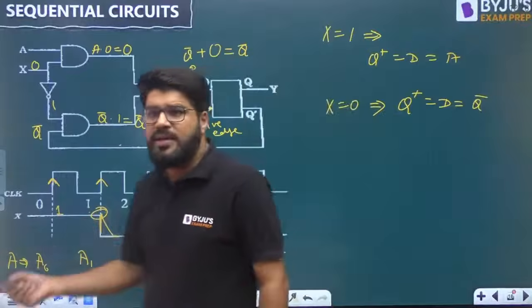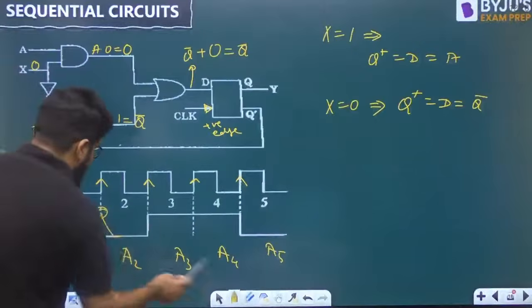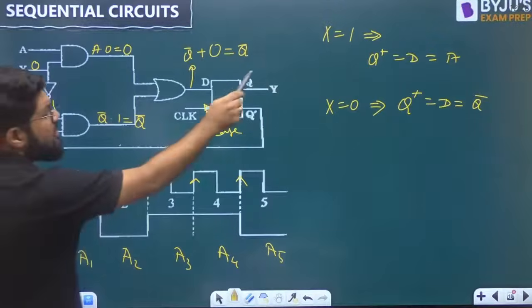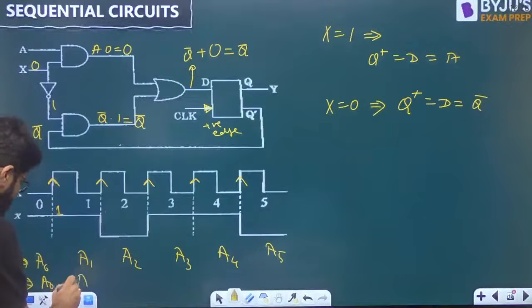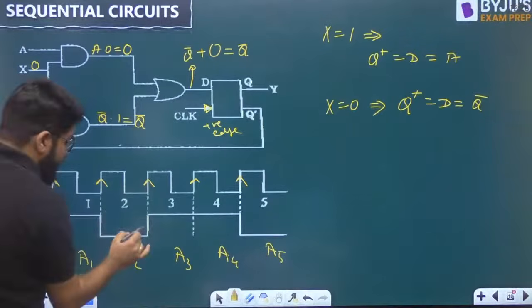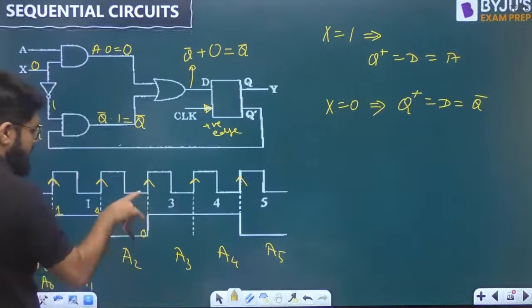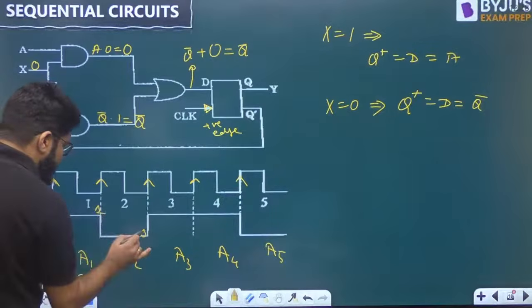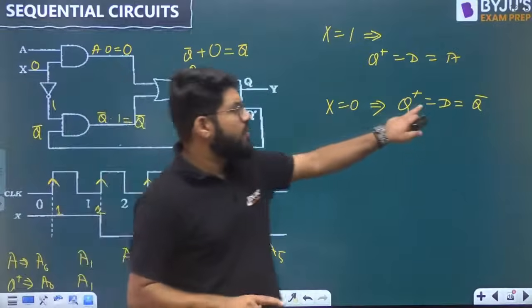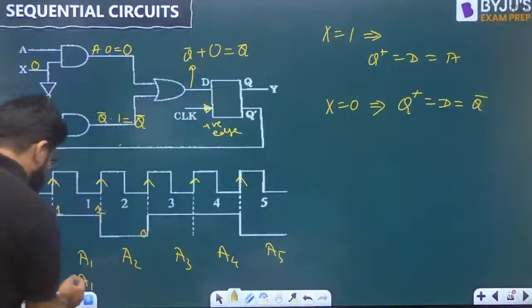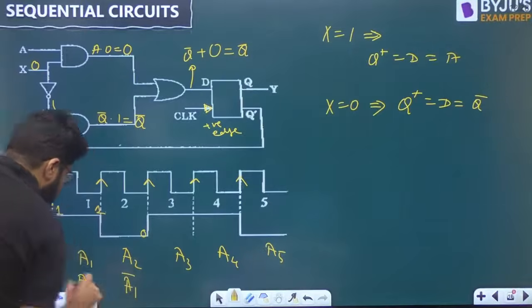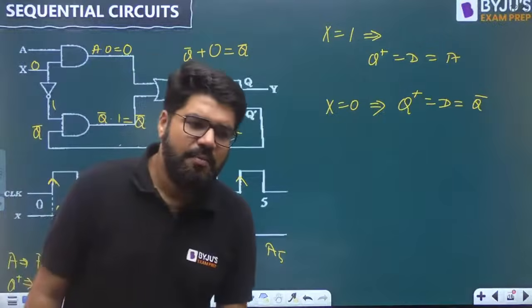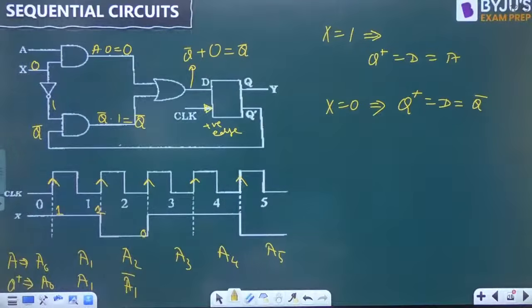If we go into a lot of detail, this is related to the setup and hold time combination also. Let me write down here, X is equal to 1, and if X is equal to 1, the output will be again A. Which A? A1. Now here what is the value of X? Here the value of X is equal to 0. This 0, and whenever X is equal to 0, the next state will be the complement of the previous state. So the previous state was A1, this has to be A1 bar.